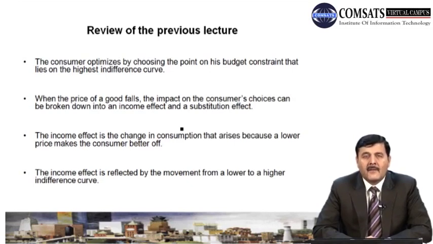After this we have seen the effect of price and the effect of income on the choice of the consumers. We have seen that if there is a change in income, whether upward or downward, there will be a parallel shift in the budget line, and of course the consumer will move to the higher indifference curve, get more of both products, and be at a higher level of satisfaction with the increase in income. Similarly, if the income goes down, he will buy less of both goods and he will be at equilibrium at a lower indifference curve. So income can affect the consumer choice.